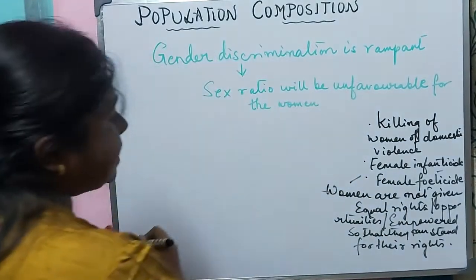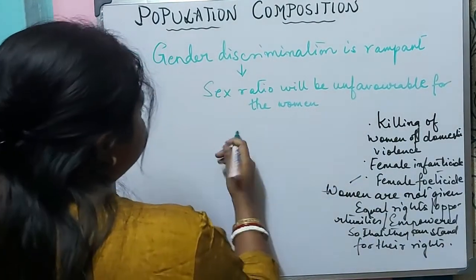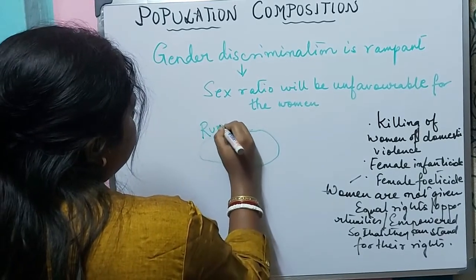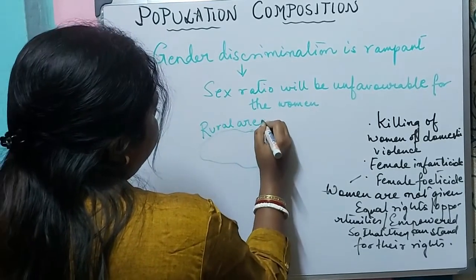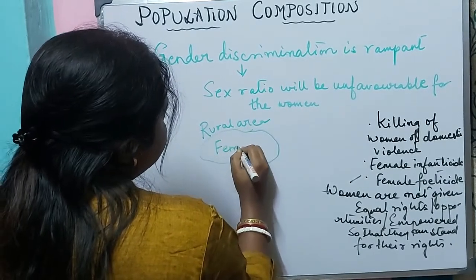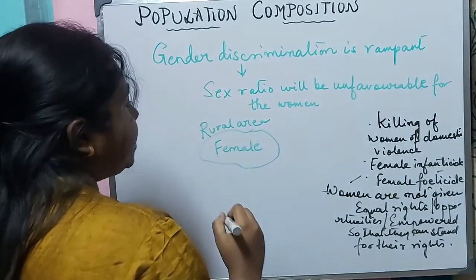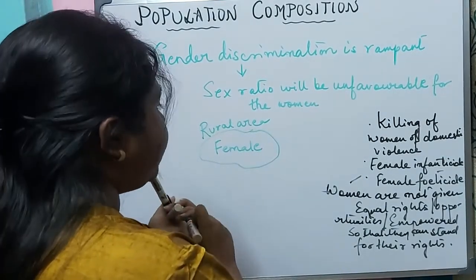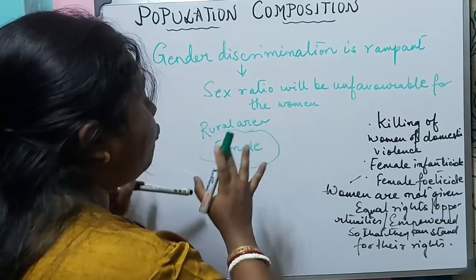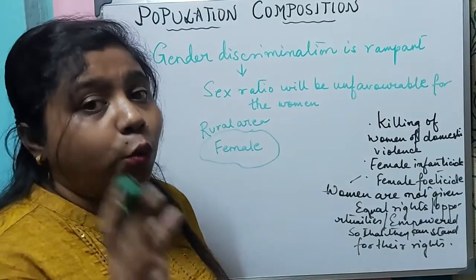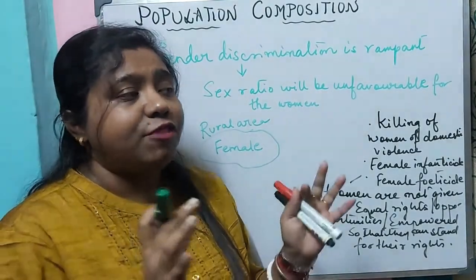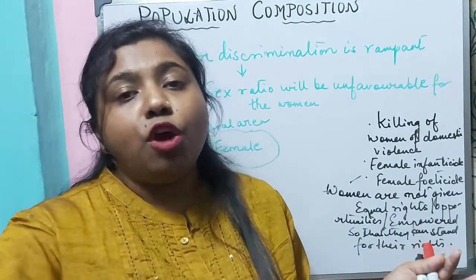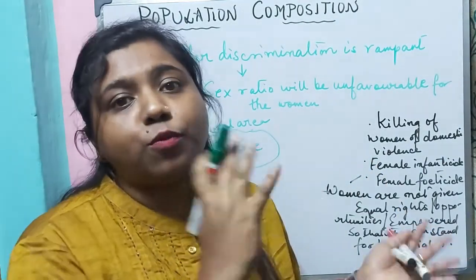Like if we take an example of a rural area where the number of females is high, by this we can conclude that yes, here the number of females is high. That means this region is very favorable for women. No, it is not. We cannot say that if a place has more women, it is more favorable for women, as the sex ratio is higher for the women.